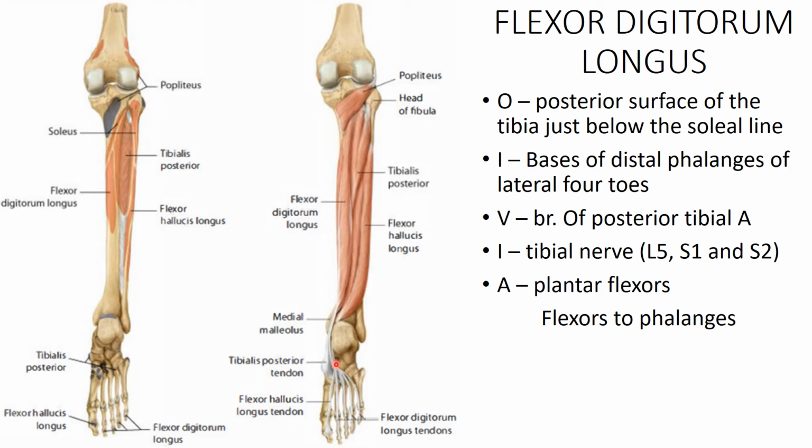This muscle is supplied by the branches of the posterior tibial artery and innervated by the tibial nerve. As it crosses the ankle joint, it is a plantar flexor at the ankle joint, and it is the flexor of the phalanges.